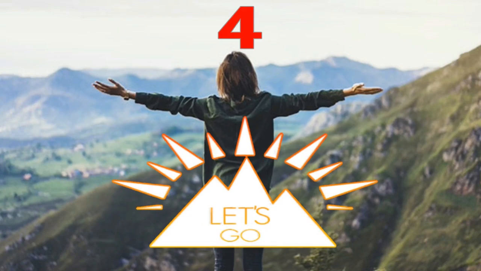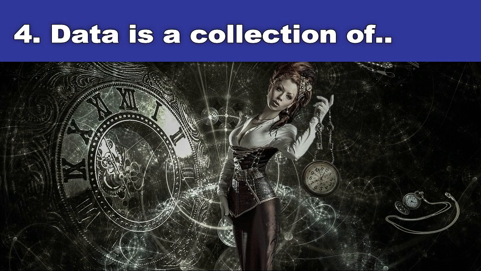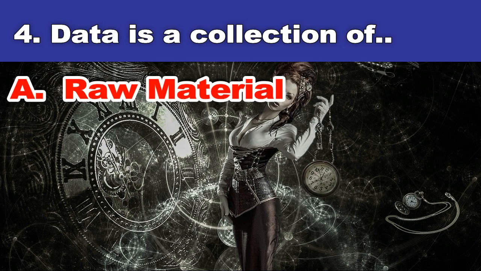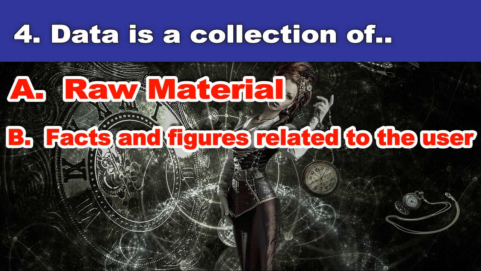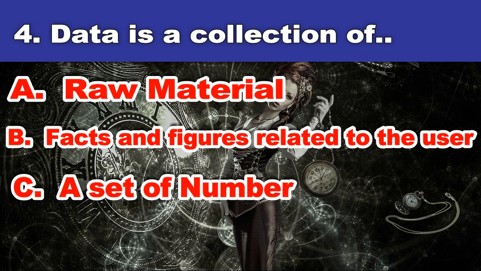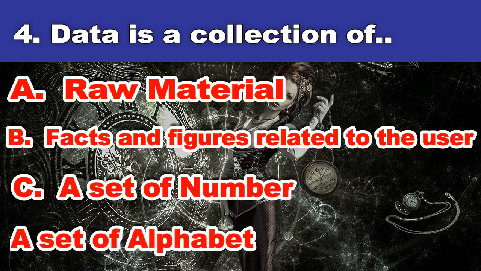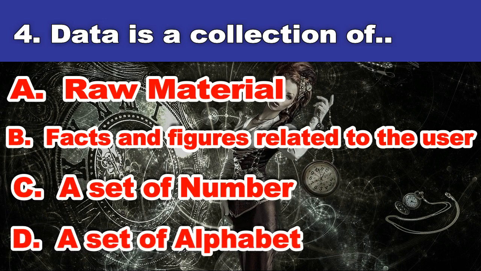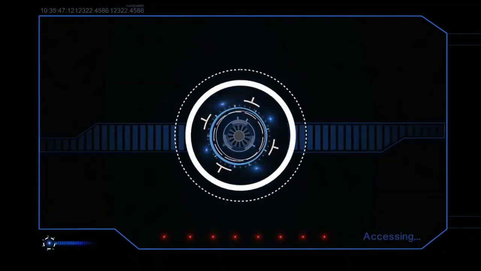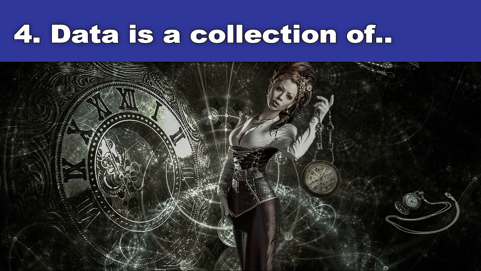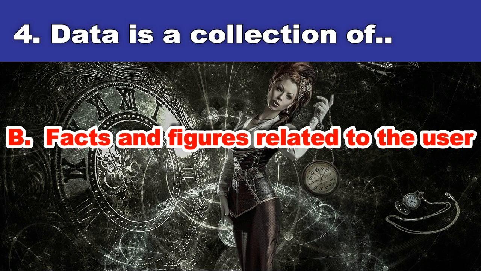Fourth question. Data is a collection of A. Raw material, B. Facts and figures related to the user, C. A set of number, D. A set of alphabet. And the answer is facts and figures related to the user.